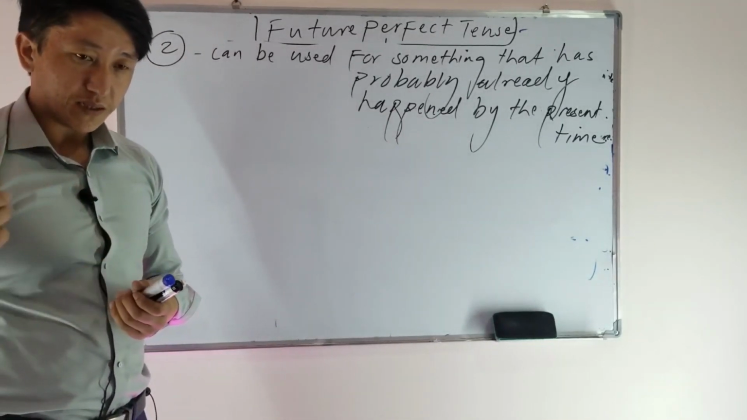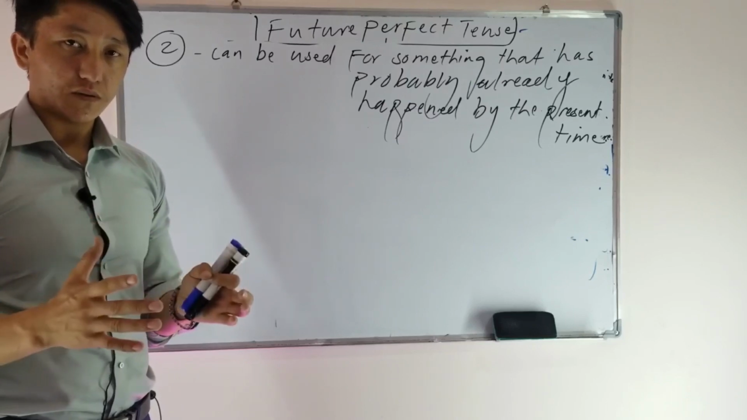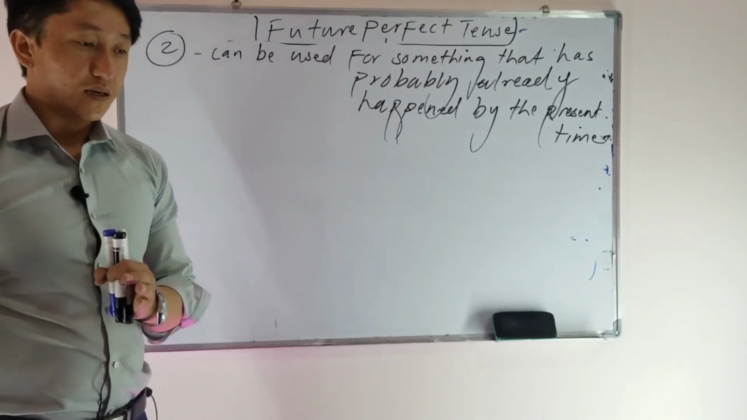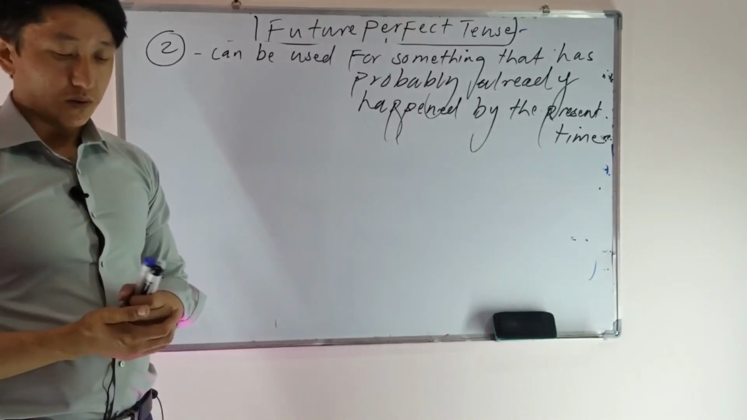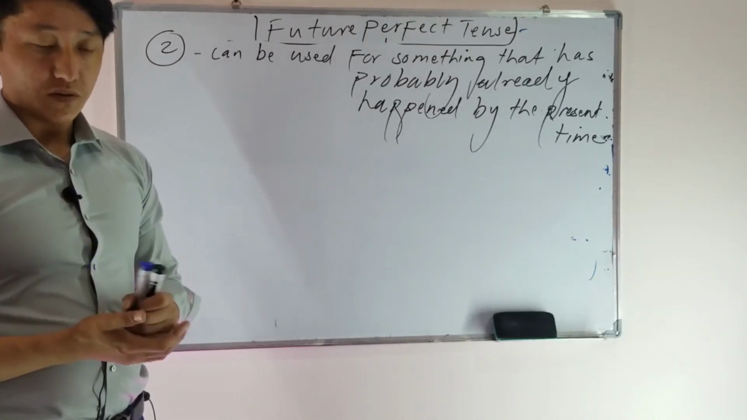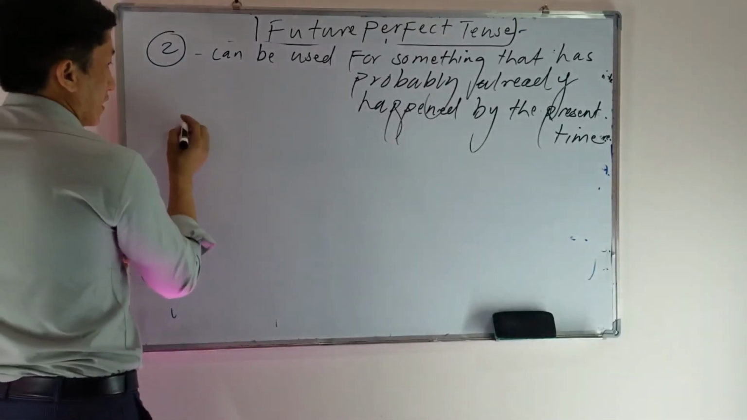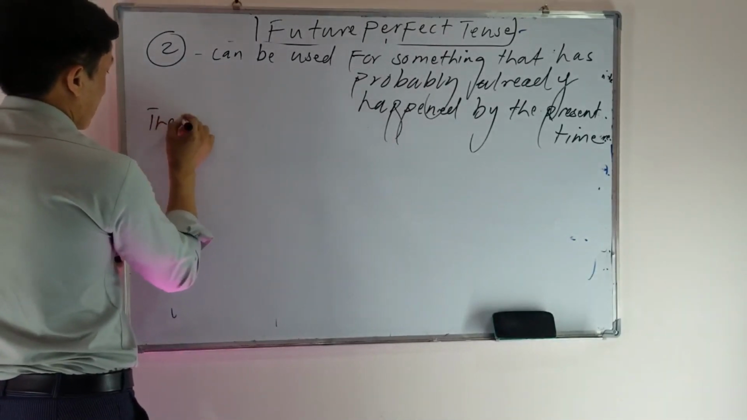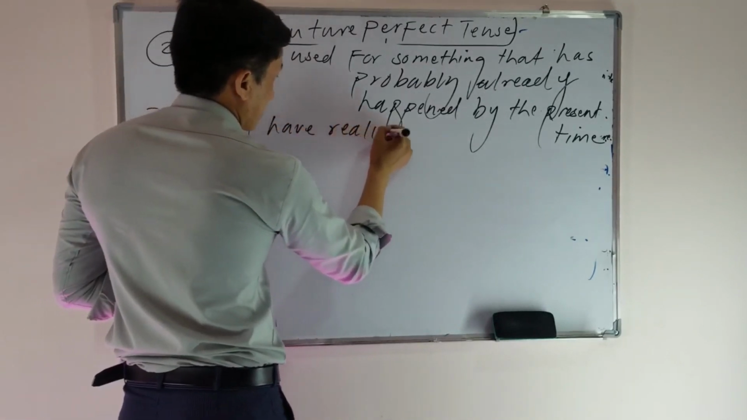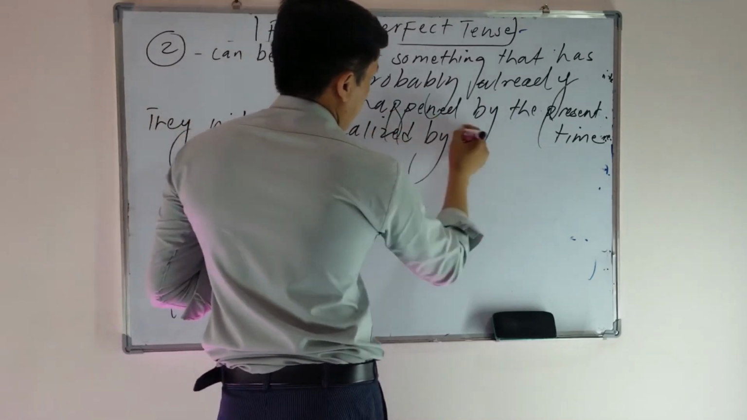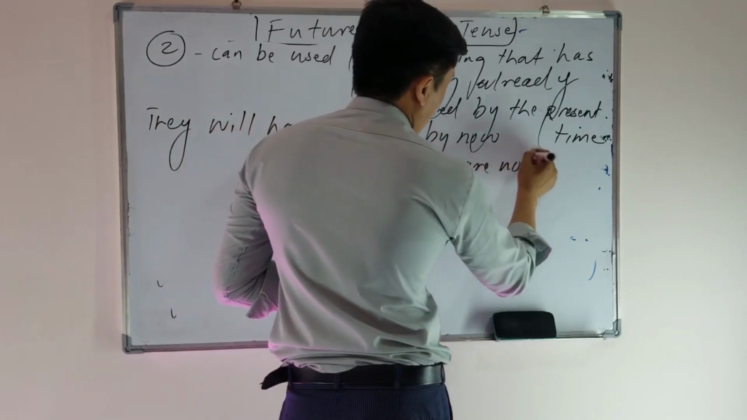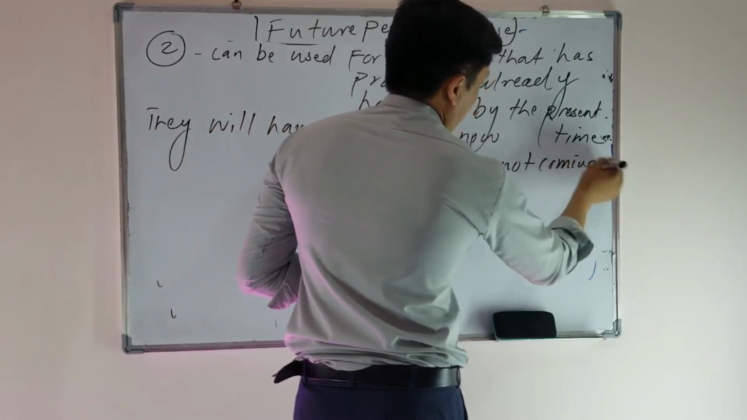Here, from the past up to now, if you're not sure whether the action happened or not, but if it happened, actually we use present perfect tense. You can say he has finished the job. But if you're not sure, you want to talk about something that has probably happened, we have to use future perfect tense. For example, if I say, they will have realized by now that we are not coming. Now, what does this show?